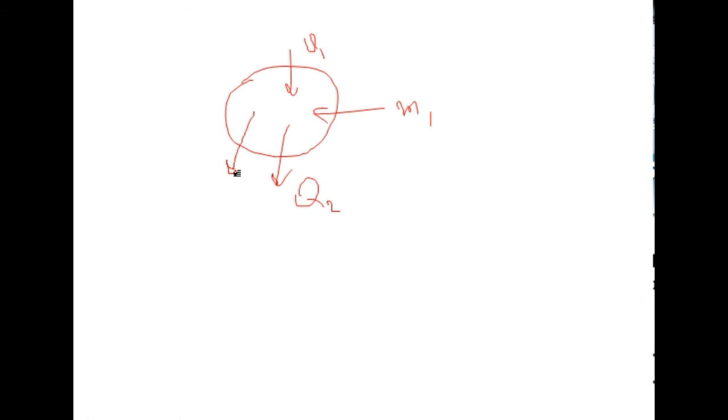for the energy analysis. Suppose we have taken, this is our system. Now, energy may enter the system, that Q1 amount of energy getting entered in the system, and Q2 amount of energy leaving the system. Maybe some mass will enter the system, that is the mass M1, and some mass M2 will leave the system.